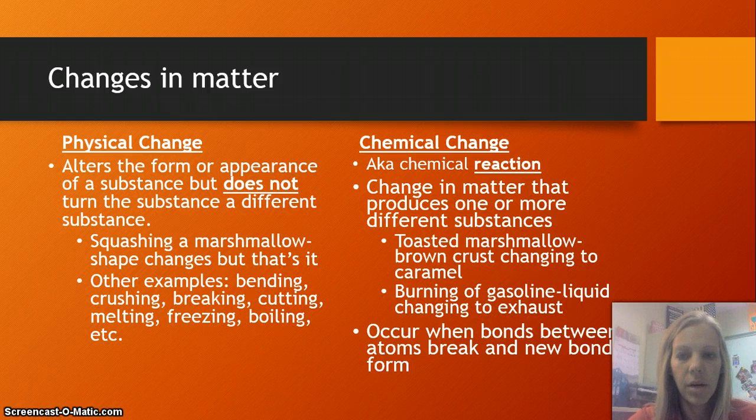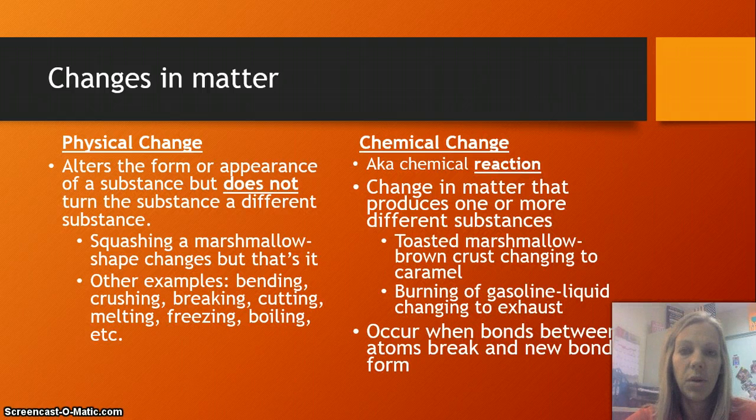So now we talk about chemical change, which is also known as a chemical reaction. And this is when you do have a different or new substance formed from changes that happen to the atomic structure of the original substance or substances.